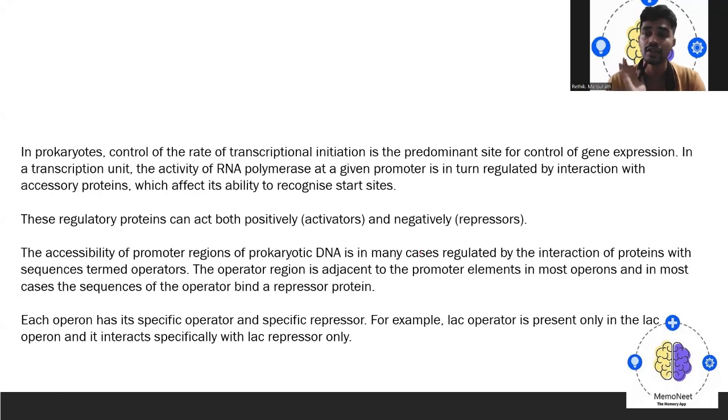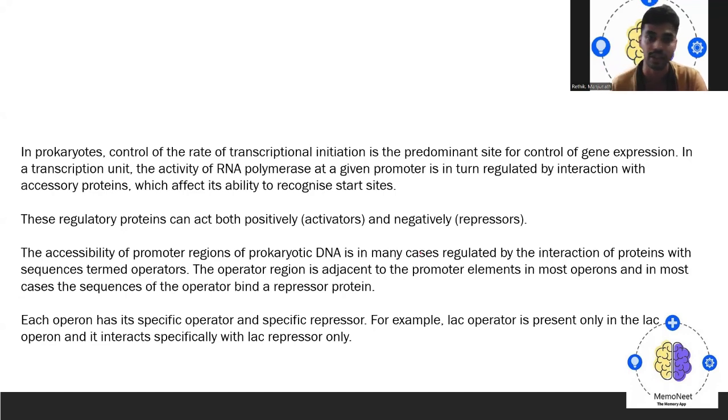Now, what happens in prokaryotes? Control of the rate of transcriptional initiation is the predominant site for control of gene expression. In a transcriptional unit, consider the activity of RNA polymerase. What is the major function of RNA polymerase?